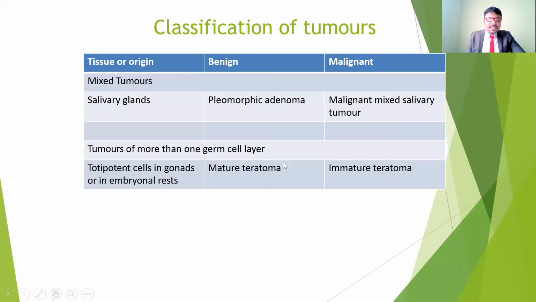Among the other classifications, the mixed tumors are of the salivary glands: pleomorphic adenoma, and the malignant mixed salivary tumors. Next, tumors of more than one germ layer arise from totipotent cells in the gonads or in embryonal rests. These are mature teratoma and immature teratoma, especially in the ovaries and testes. It can be benign or malignant. So these are many different types of classifications and names we can observe while assessing patients.